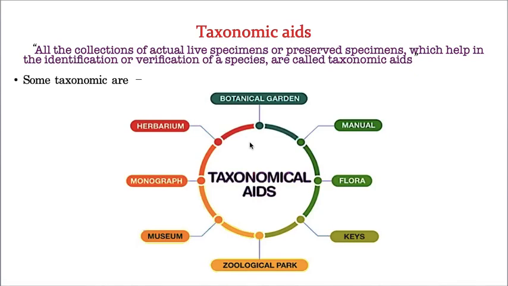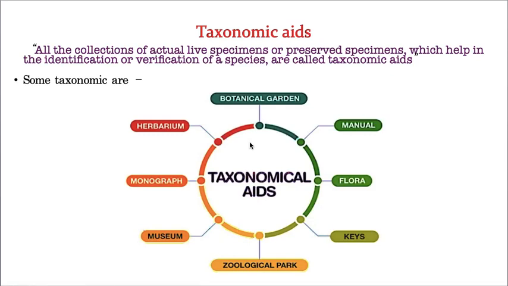After that, the various types of taxonomy like omega taxonomy, alpha taxonomy, and beta taxonomy. So these are the topics we covered so far, and today is the last topic of the living world chapter. Basically, this is a very small chapter, that's why we completed it in just 6 classes. Now, the last topic is taxonomic aids.